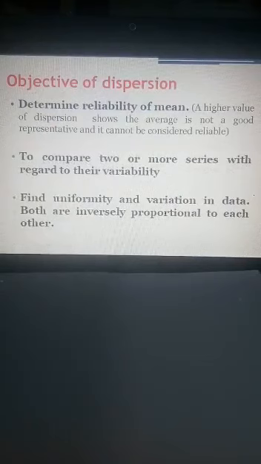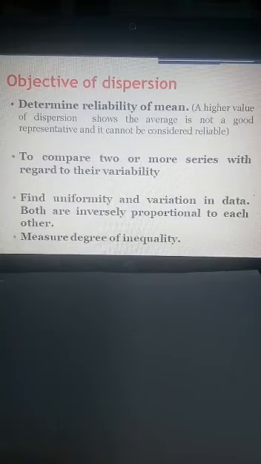Then it helps to find the uniformity and the variation in the data. What does it mean? Uniformity is how much data is lying close to each other, not widely spread. And variation is how much data is scattered away from one another. Both are inversely proportional to each other. If uniformity is high, variation will be less. If variation is high, uniformity will be less. And all the above points help to illustrate that it measures the degree of inequality in the given observations, given values, given data.